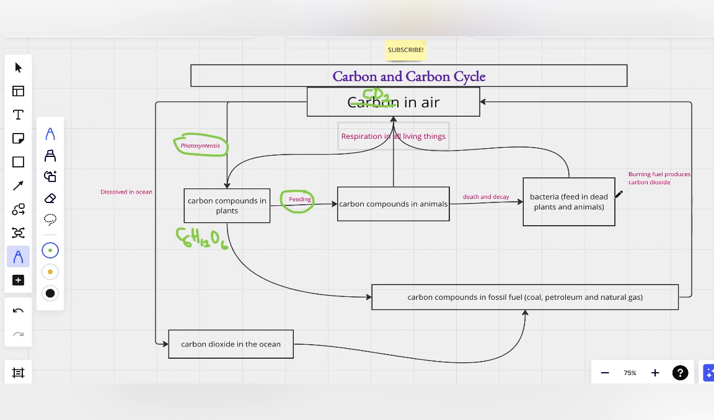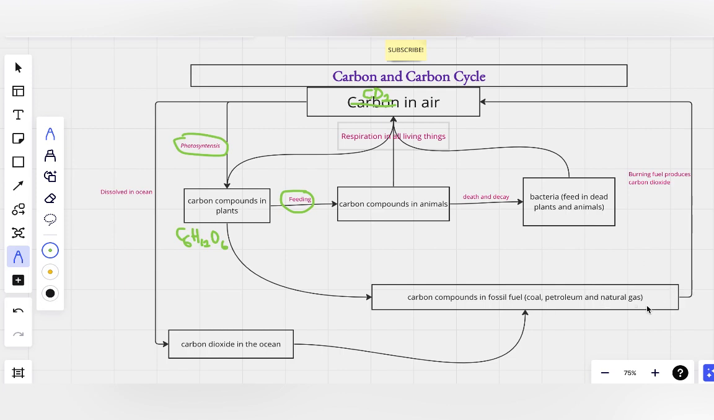Now, how do we return carbon dioxide to the air? First of all, the organic materials like the plants, the animals, and the bacteria all return carbon dioxide to the air by respiration. Take note of that. Then when we burn fossil fuel, we return carbon dioxide to the air. And the carbon dioxide in the ocean, when it dissolves in the ocean, forms part of the coal, the petroleum, and the natural gas.